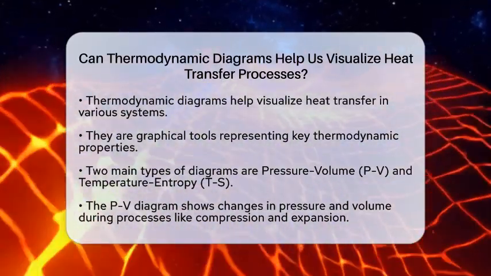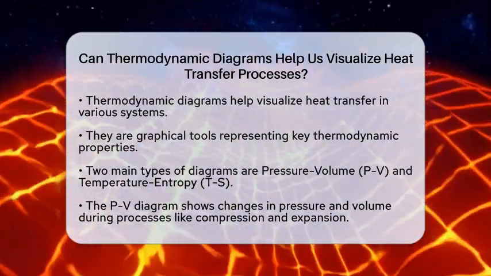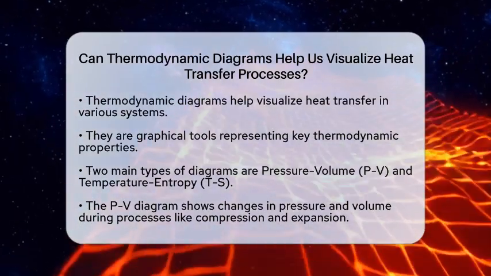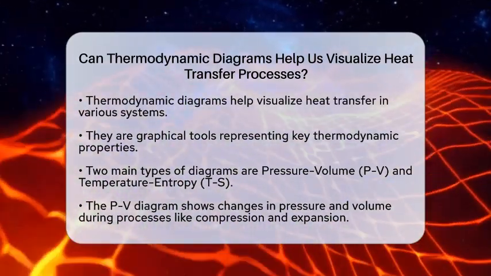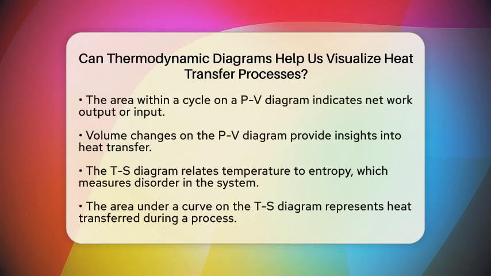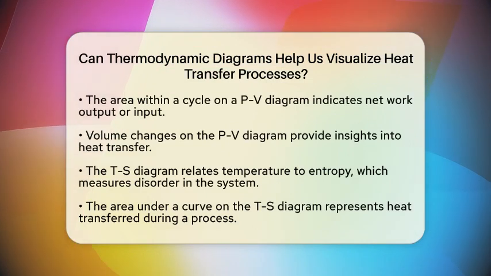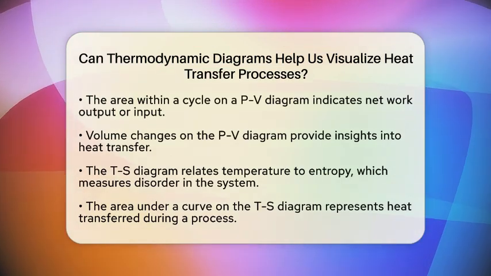The pressure-volume diagram, often called the PV diagram, illustrates how pressure and volume change during processes like compression and expansion. It helps us visualize the work done by or on the system. The area enclosed by a cycle on this diagram corresponds to the net work output or input. While it mainly focuses on work, it also gives us clues about heat transfer by showing how volume changes affect energy.